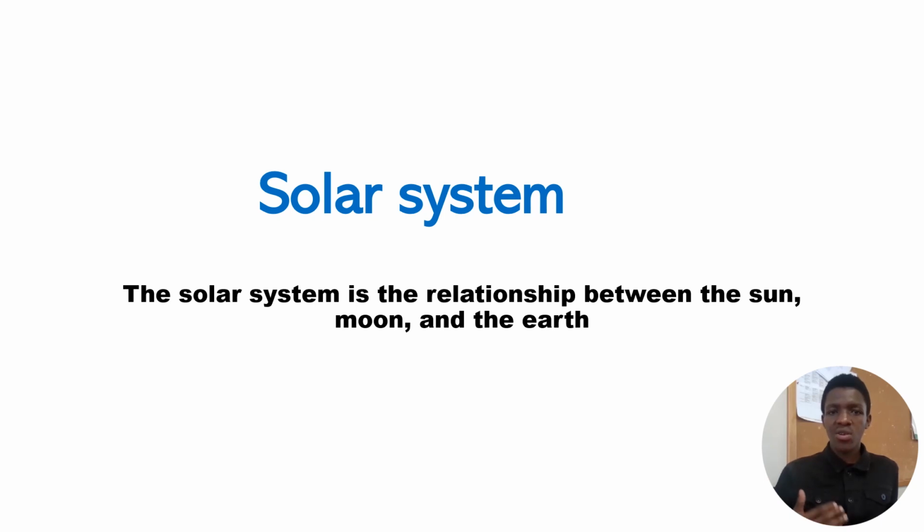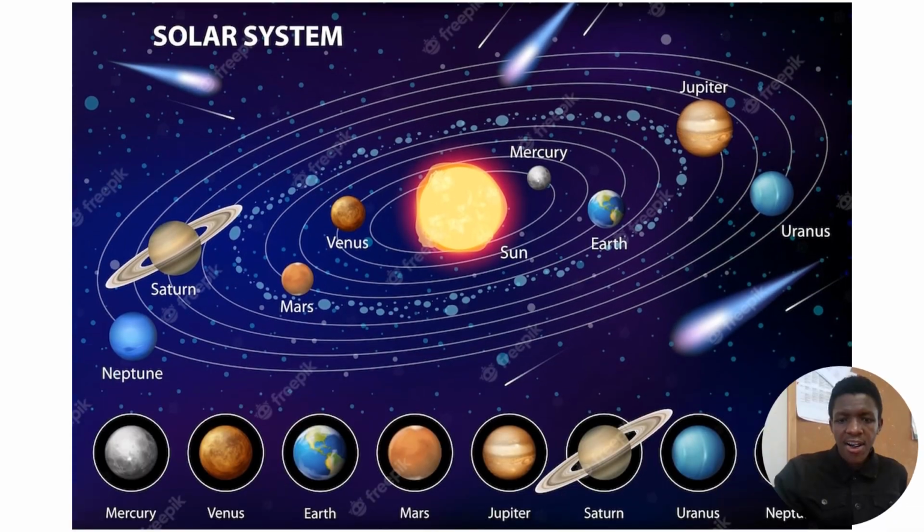Let us get deeper and deeper into the concept of the solar system and look at every component of it. Okay, so this is our solar system. This is exactly how our eight planets look in the solar system.